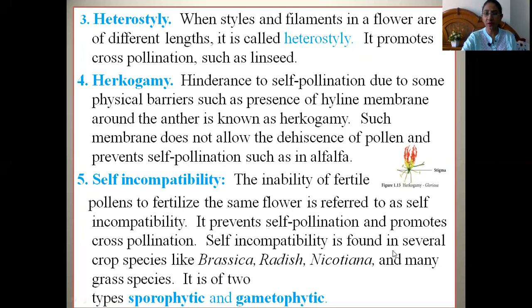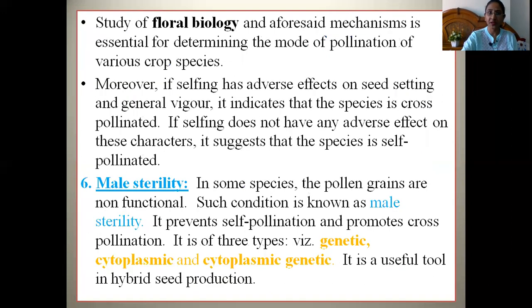Self incompatibility is found in several species like brassica, radish, nicotiana, and many other grass species, and broadly it can be of two types, like sporophytic and gametophytic type of male self incompatibility. And the sixth point is male sterility.